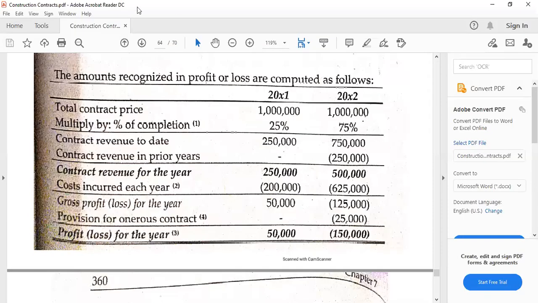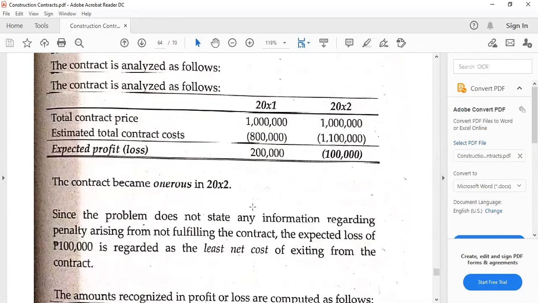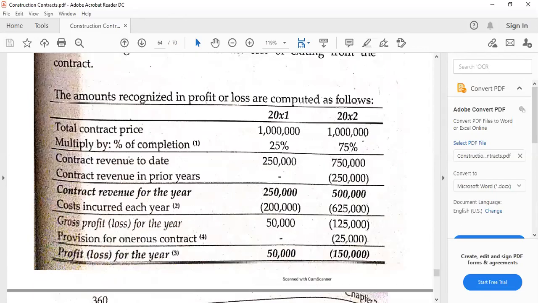To continue, this is an illustration of computation of profit or loss from this particular problem, second year. This is illustration 3.1. And then this is method 2. So contract price times percentage of completion using the contract revenue to date and prior years equals the contract revenue for the year less cost incurred each year, because the contract revenue for the year is already current, so we have to deduct only the current.